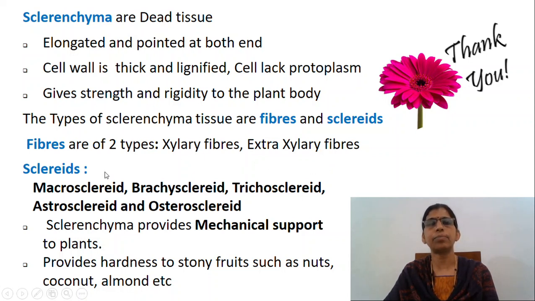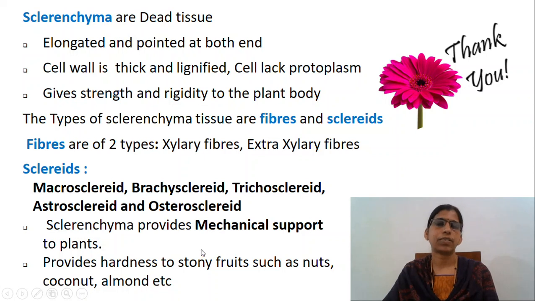Sclereids are extremely thick-walled cells with spherical, oval or dumbbell-shaped. Cell wall contains simple pits, present in hard parts of the plants, pulps of the fruit, etc. Provide mechanical support. The types of sclereids are macrosclereids, brachysclereids, trichosclereids, asterosclereids and osteosclereids.